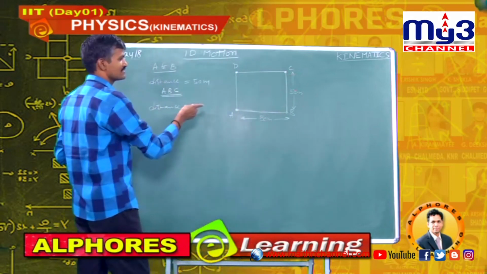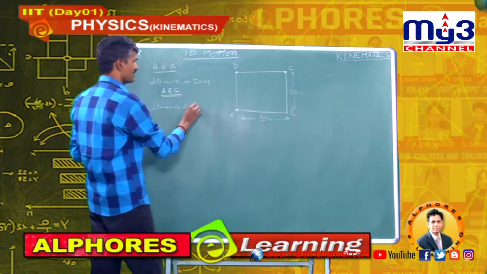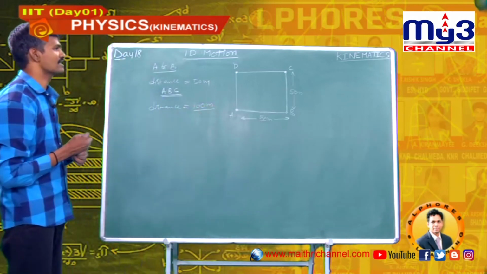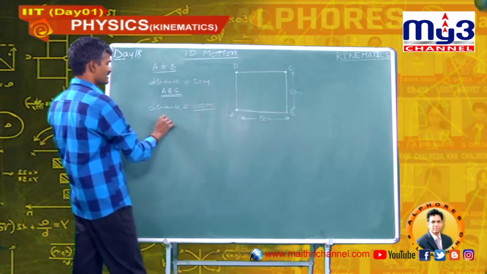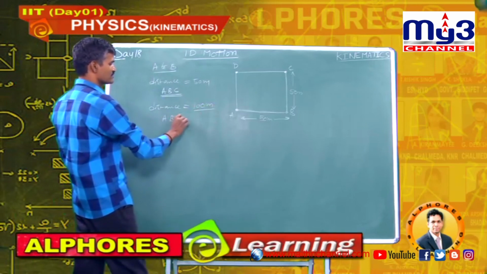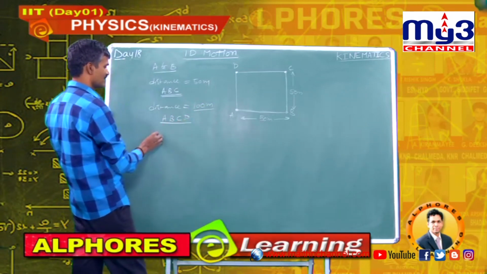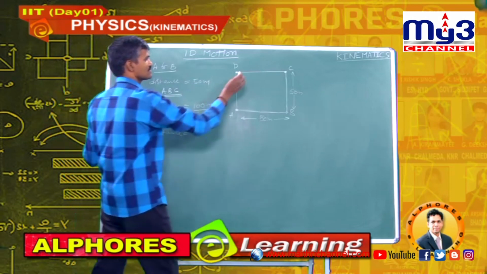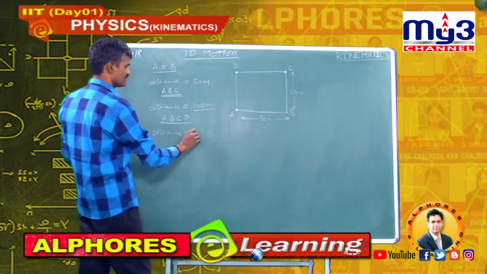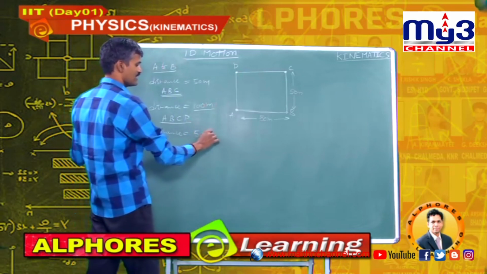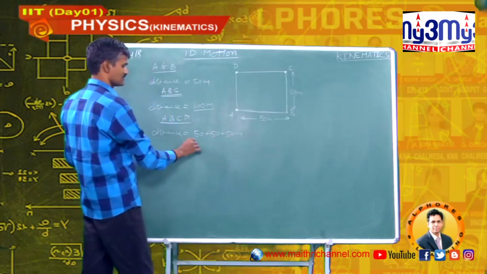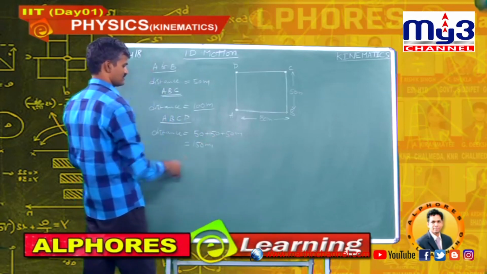So, the distance is 50 plus 50, 100 meters. If the man travels along A to B, B to C and C to D, then the distance travelled by the man is one more 50, that is 50 plus 50 plus 50 meters, that is 150 meters.